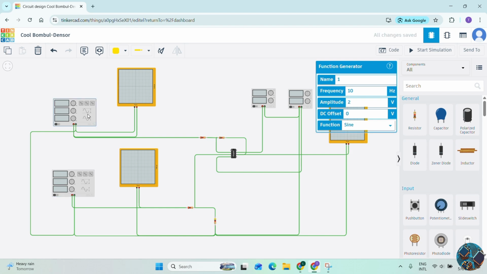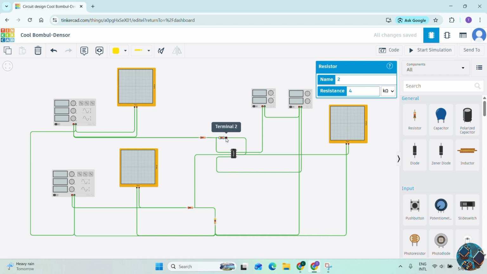This one is a 2 volt peak to peak sine wave. This one is a 6 volt peak to peak sine wave. So according to our circuit, the amplification ratio is 4 divided by 2.